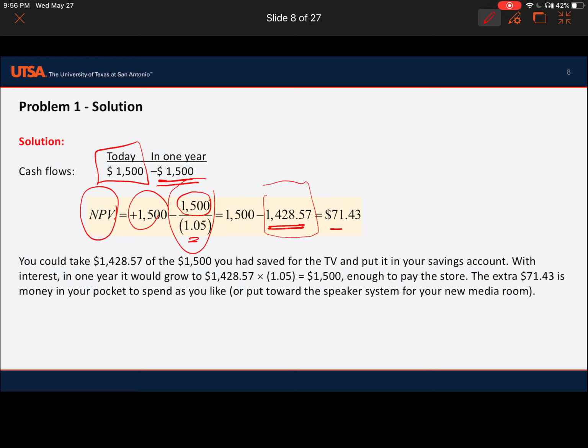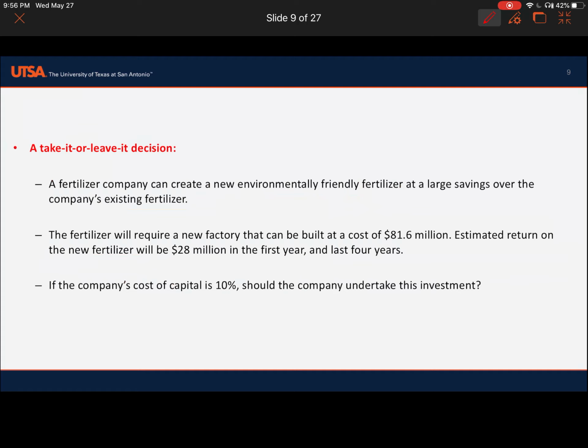The value of the 1,500 for today is only 1,428. Okay. So, take it or leave it decision.